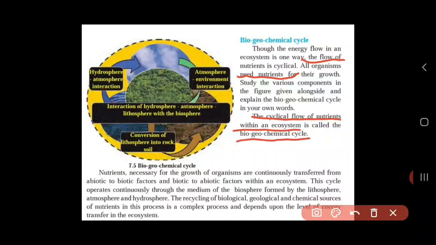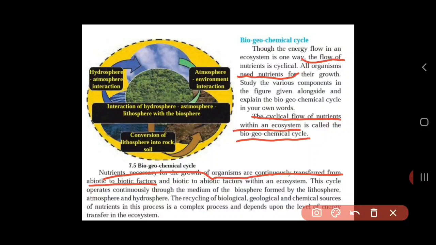So nutrients which are necessary for the growth of organisms are continuously transferred from abiotic to biotic factors. You know what abiotic and biotic factors are? Abiotic factors are non-living, biotic factors are living, and also from biotic to abiotic factors.